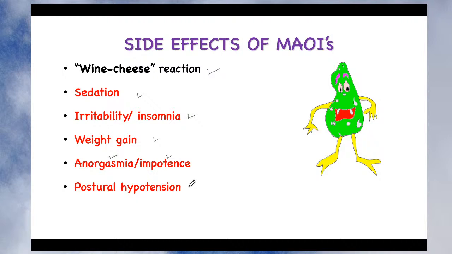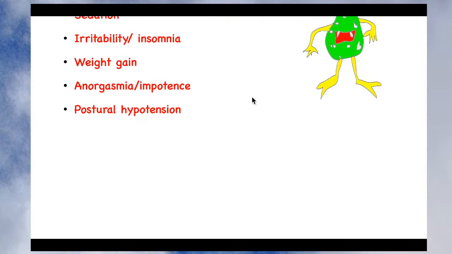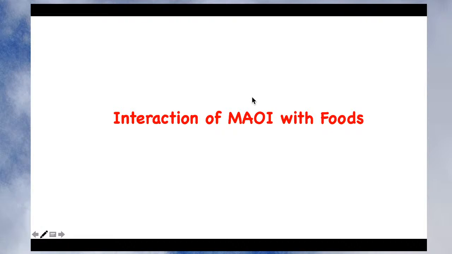Likewise, it produces postural hypotension. So all these side effects were also seen in case of the TCA. The same side effects are seen in case of the monoamine oxidase inhibitor. But the point to be remembered here is that their intensity and severity is more. Why? Because they produce a consistent increase in the level of noradrenaline, 5-HT and dopamine. As a result, the intensity of the side effects is more as compared to tricyclic antidepressant drugs. So these are the side effects produced by monoamine oxidase inhibitors.